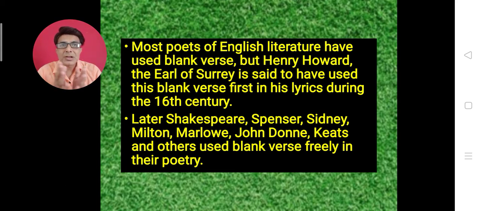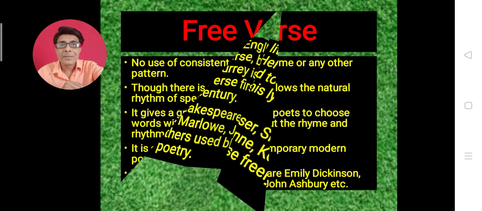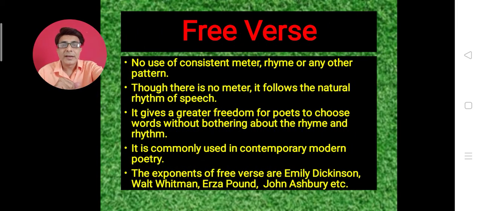Afterwards, William Shakespeare, Edmund Spenser, Philip Sidney, John Milton, Christopher Marlowe, John Donne, John Keats, and hundreds of poets have used blank verse very freely in their poetry. In fact, blank verse is very popular among most English poets.